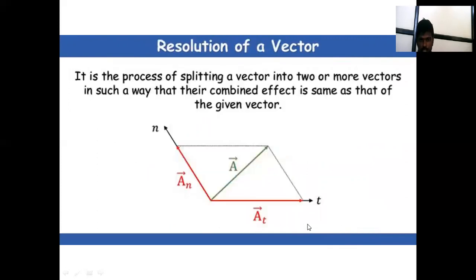And next one is resolution of the vector. In this process, we split a vector into two or more vectors in such a way that their combined effect is the same as that of the given vector. A is the main vector, then it is split into components in two directions.